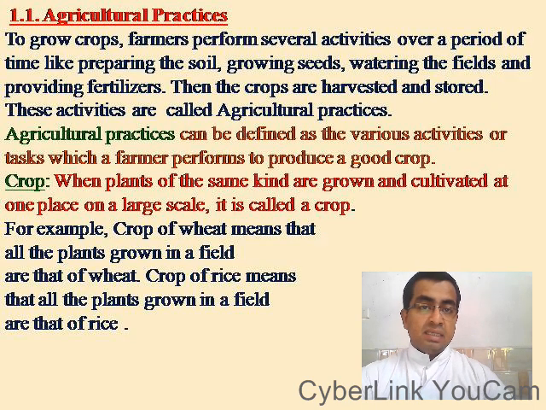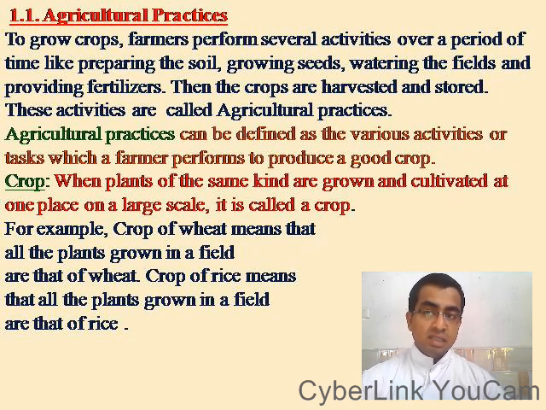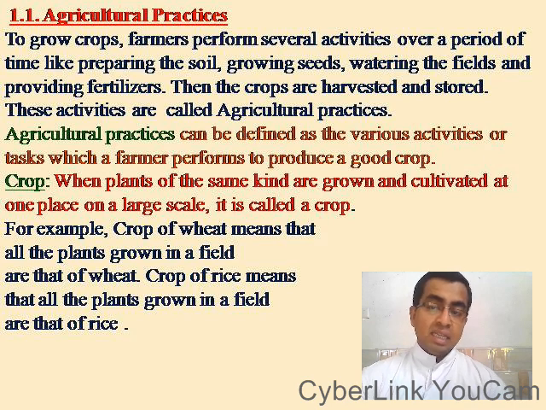Agricultural practices. To grow crops, farmers perform several activities over a period of time, like preparing the soil, growing seeds, watering the fields, and providing fertilizers. Then the crops are harvested and stored. These activities are called agricultural practices. Let us define agricultural practices. Agricultural practices can be defined as the various activities or tasks which a farmer performs to produce a good crop.